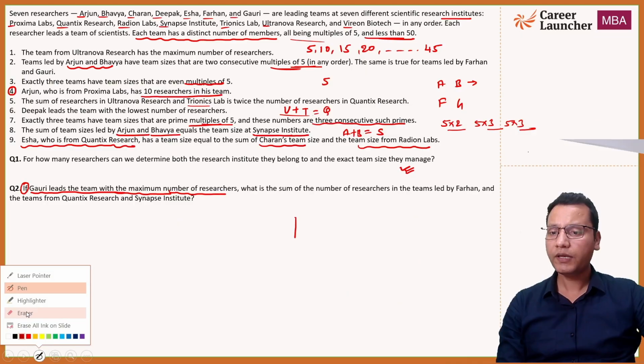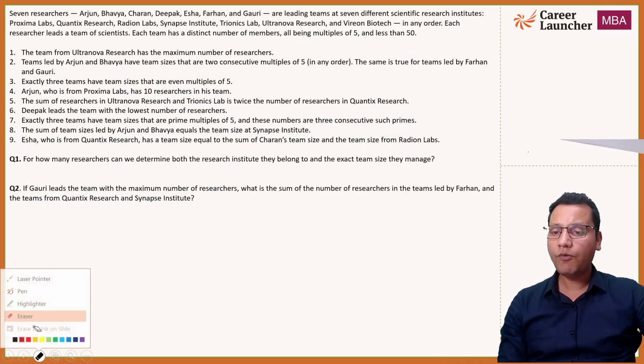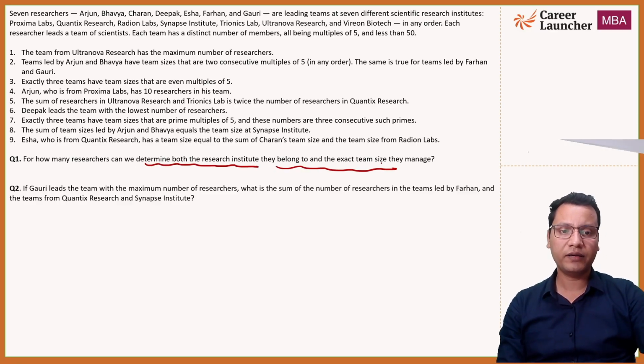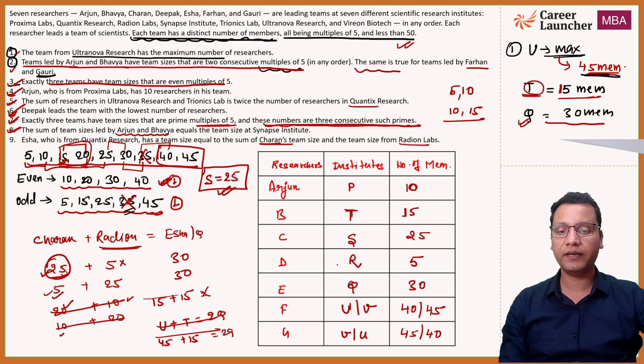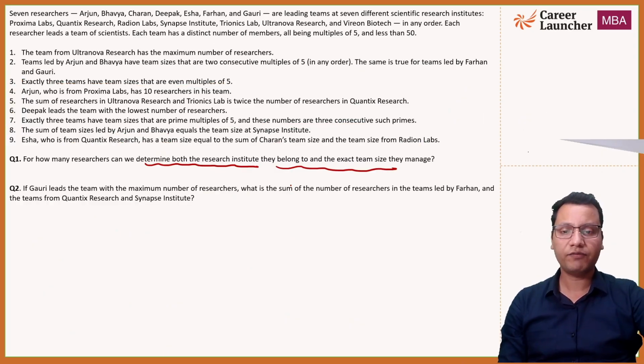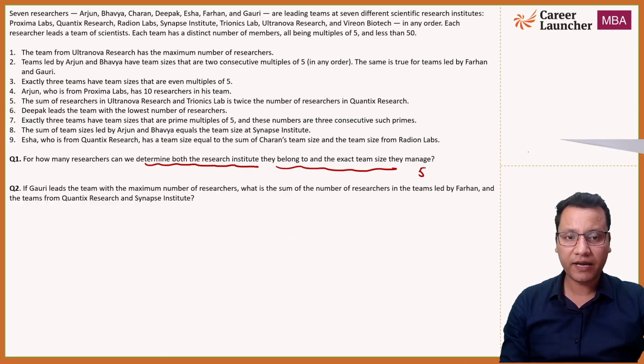Question number one says, how many researchers can we determine both the research institute they belong to and the exact number of the team size they belong. Okay, so अभी हम लोगों ने देखा कि for A, B, C, D, and E, we can uniquely say the name of the institute that they are working and the number of members. So 1, 2, 3, 4, 5, so the answer will be 5. यहाँ पे हो जाएगा 5.